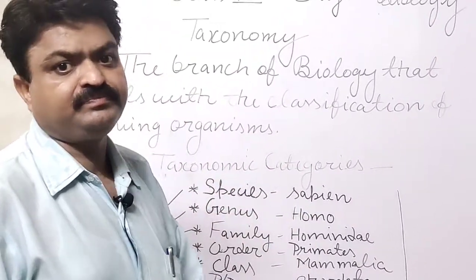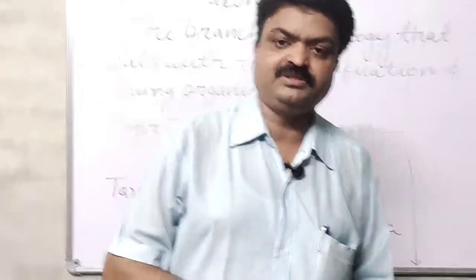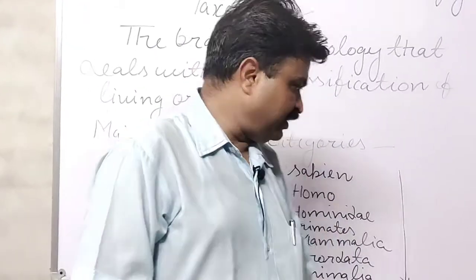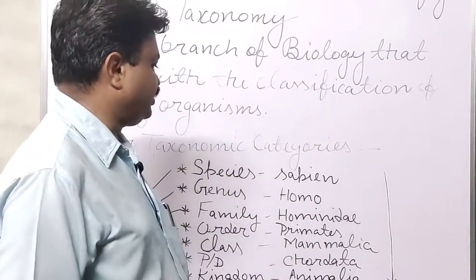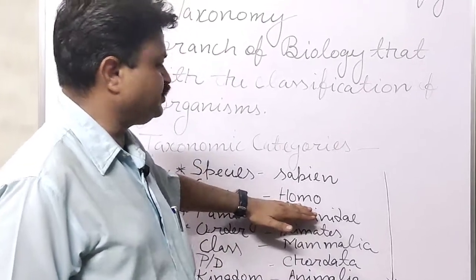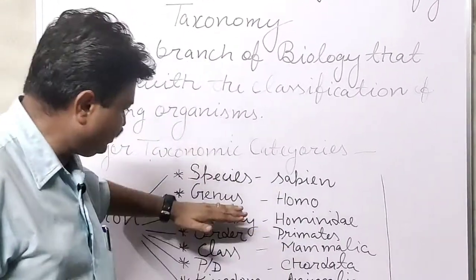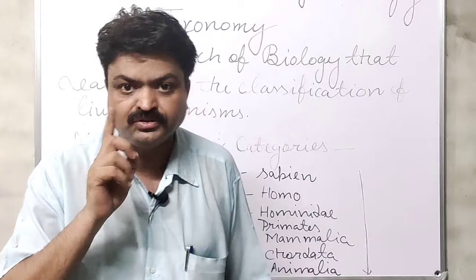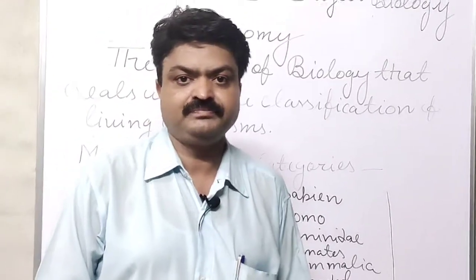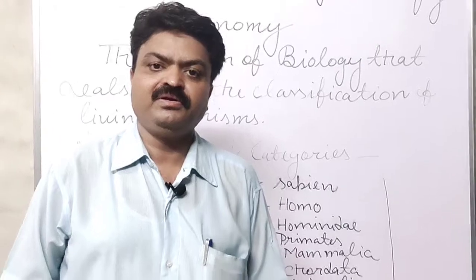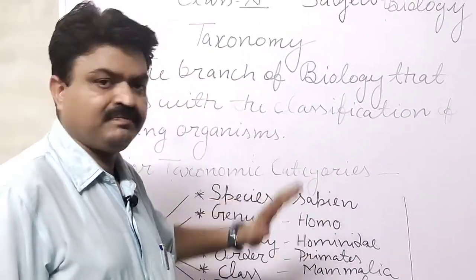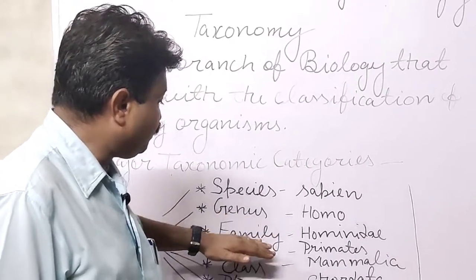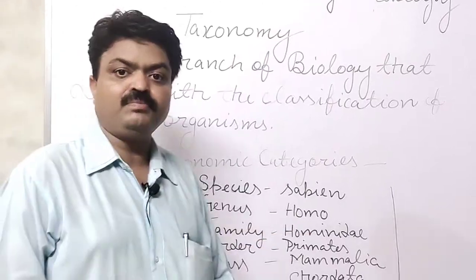having living organisms means the living organisms that are found in the genus have a common ancestor. If we speak about the genus, student, then our genus is Homo, and with the help of this genus and species we can give the scientific name or the zoological name to the human. And what is our zoological name? It is Homo sapien. After the genus, student, there is the group of genus, and that group of genus is